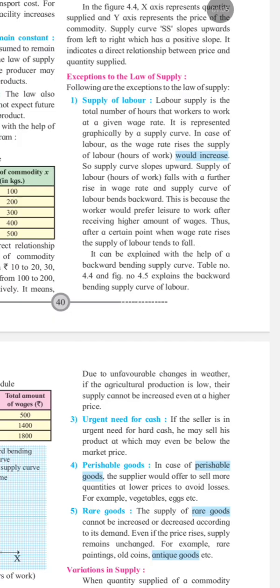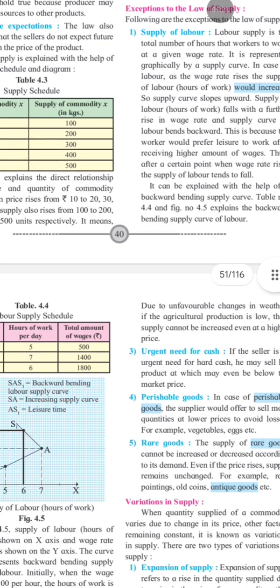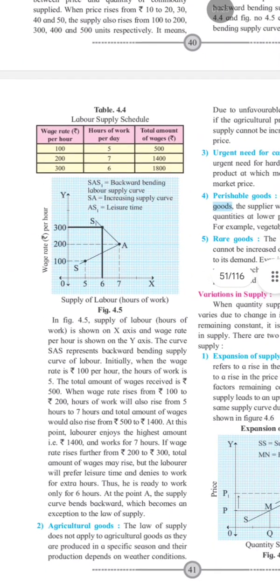However, after a certain level, workers prefer leisure and family time over extra income. So, as a result, they work fewer hours despite higher wages. Therefore, the supply curve bends backward and is called backward bending. You can see here, it's a backward bending.